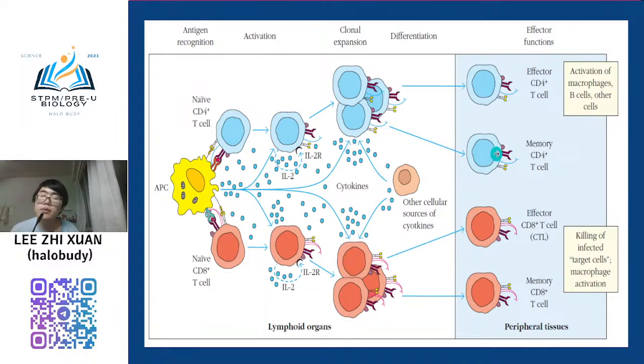Okay. So the first step: first, you need to have this helper T cell. So why do we call it helper? Why are we naming it helper? Because it helps to activate the cell-mediated immune response and also the humoral immune response. It needs to help first. If not, then no adaptive immune response.